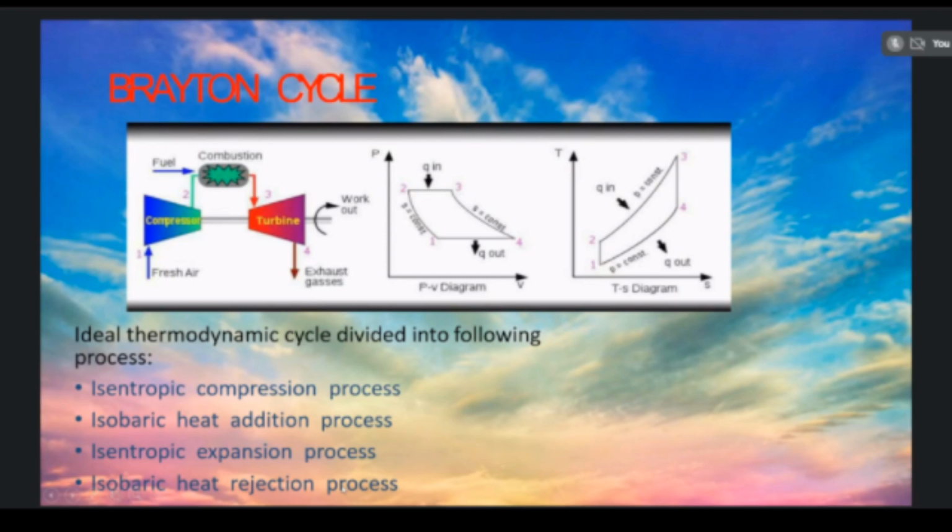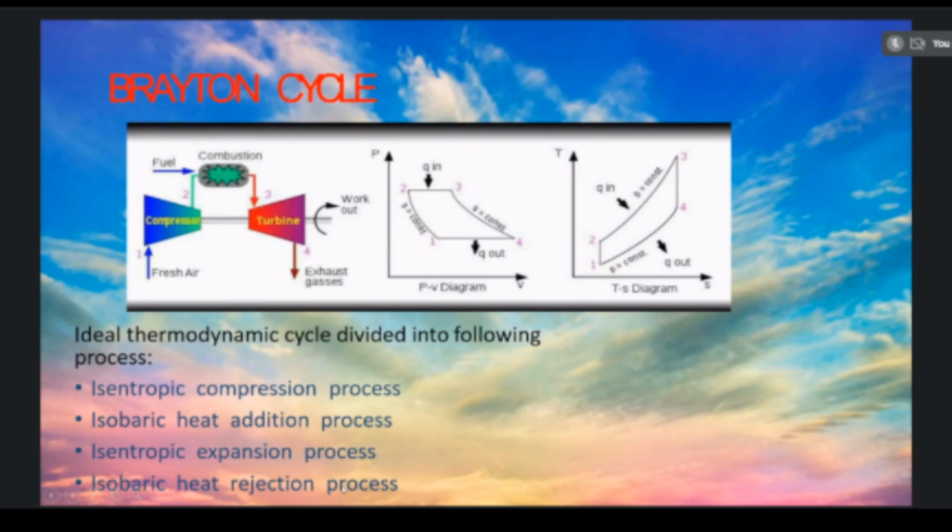The next engine is the ramjet engine. This ramjet engine is mostly used in fighter aircraft, that is military aircraft. This ramjet engine consists of only three parts: a diffuser, combustion chamber, and nozzle. Because in this ramjet engine, there will be no compressor and turbine, because high speed, that is supersonic speed, air will enter the ramjet.